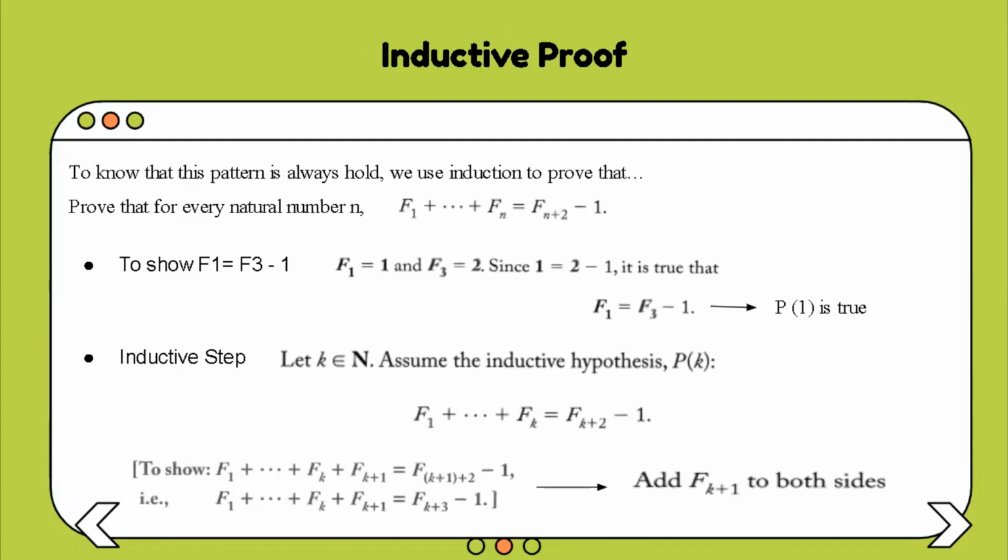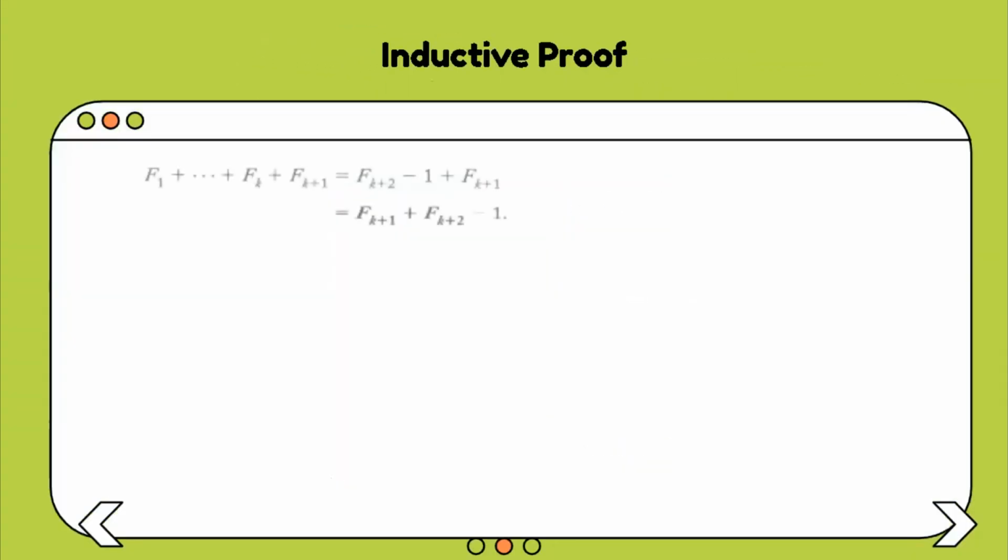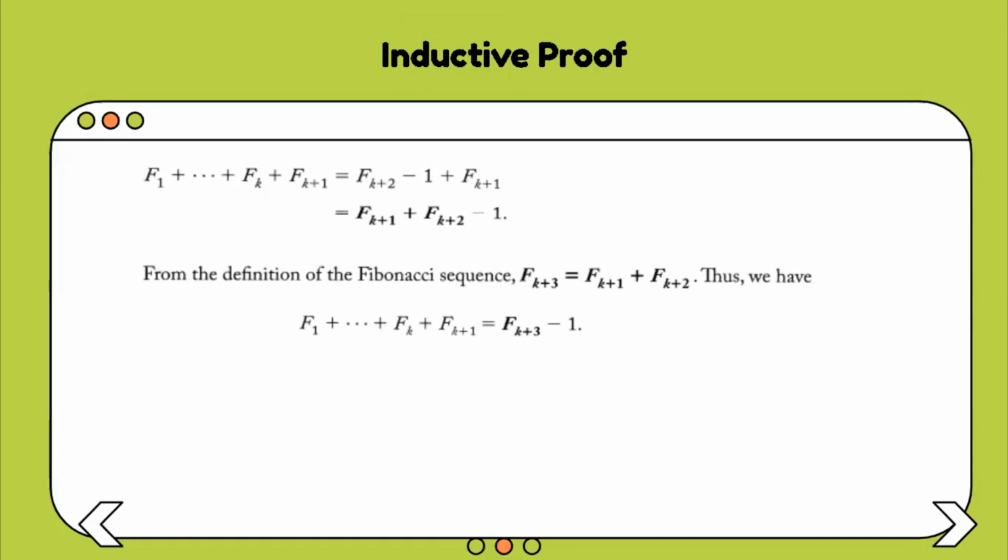So we need to add F(k+1) to both sides. F1 plus until F(k+1) is equal to F(k+2) minus 1 plus F(k+1). So it is equal to F(k+1) plus F(k+2) minus 1. From the definition of the Fibonacci sequence, F(k+3) is equal to F(k+1) plus F(k+2).